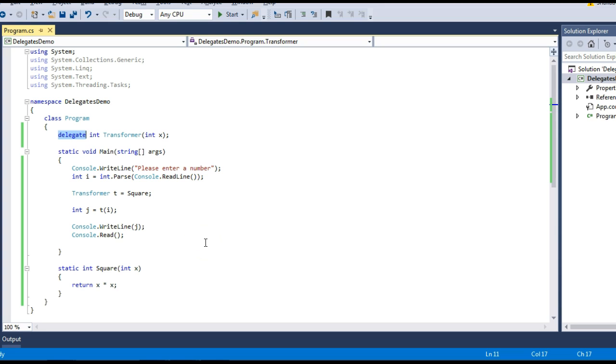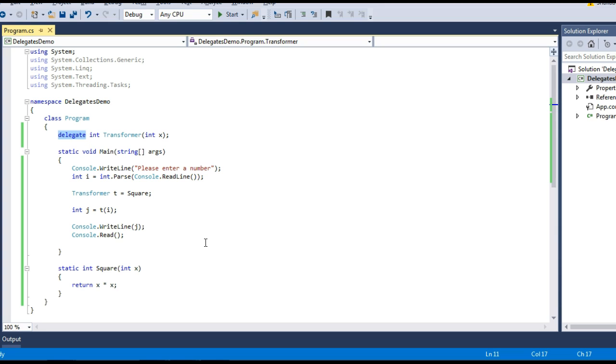Now there might be a big question coming to your mind: why have we used a delegate to invoke such a simple function, right? This is what I will try to explain in my next lecture. In very simple words, delegates help you to achieve decoupling of your classes.